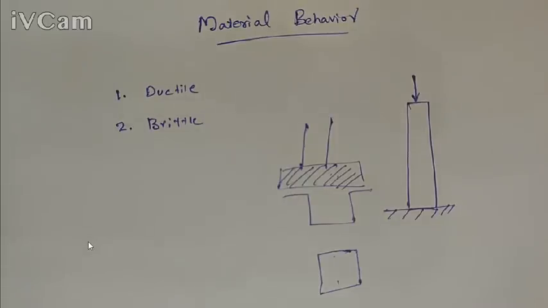And next one is brittle material. This type of material exhibits little or no yielding, little deformation before failure. For example, grey cast iron, some glass material or some crockery material. If you take a crockery material, when we apply an external load, there will not be deformation before failure. There will be sudden failure without any deformation. So that is a brittle material. Basically materials are classified into these two categories, ductile and brittle material.